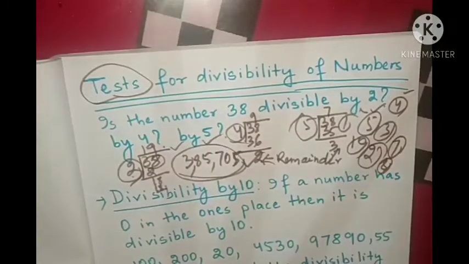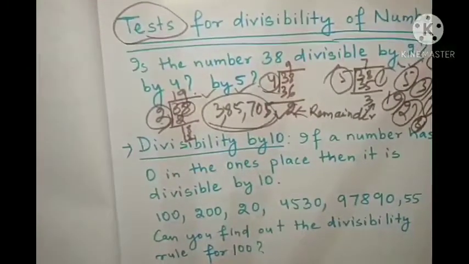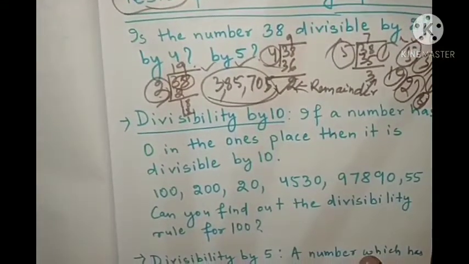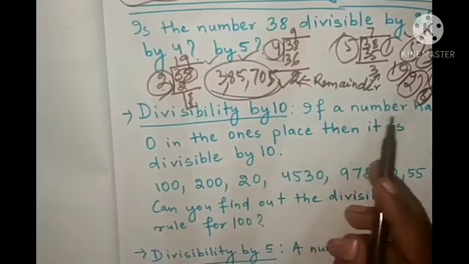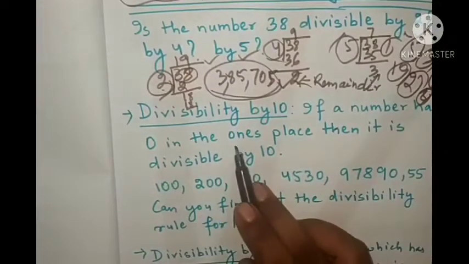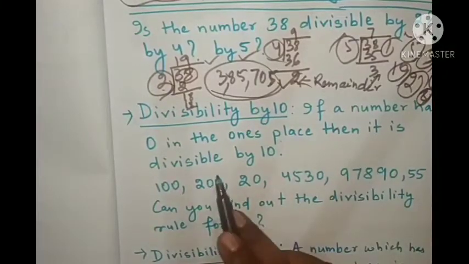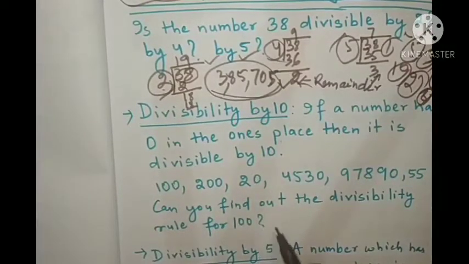So let's see. Okay, so number 1, what is it? The first divisibility rule is divisibility by 10. So look here. If a number has 0 in the ones place, then it is divisible by 10.